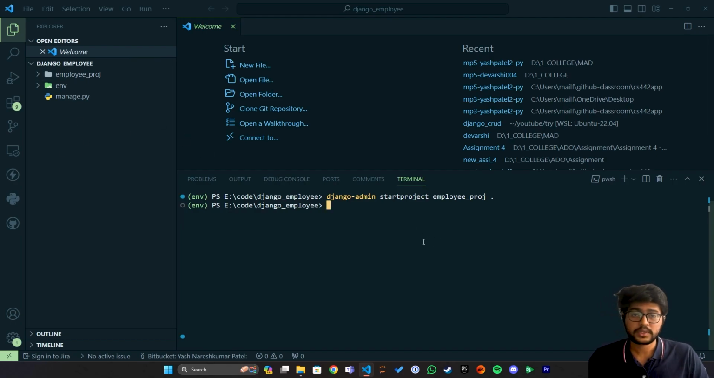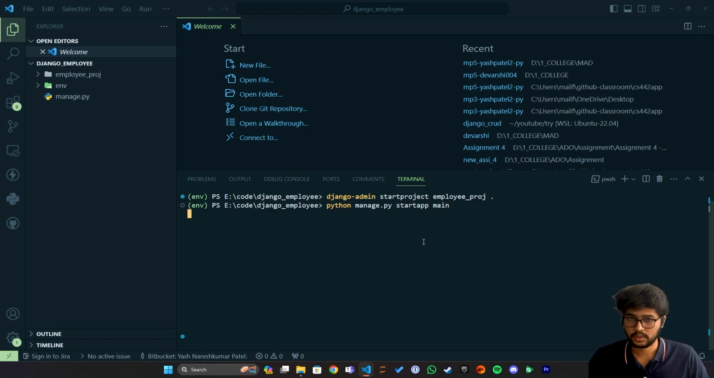Now, after doing this, we need to create the application, the app for the project. So I'll just create main app. And the command to create an app in Django is python manage.py startapp and the application name. So I'll say python manage.py startapp and the app name is going to be main app. You don't need to add dot over here because we need to create the folder.